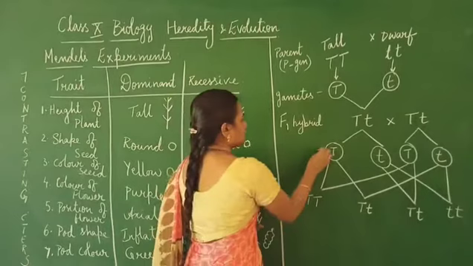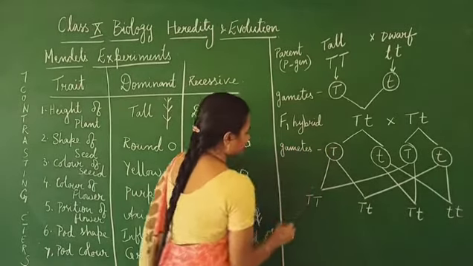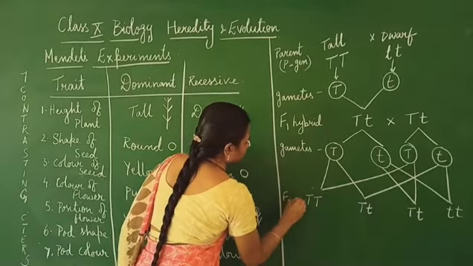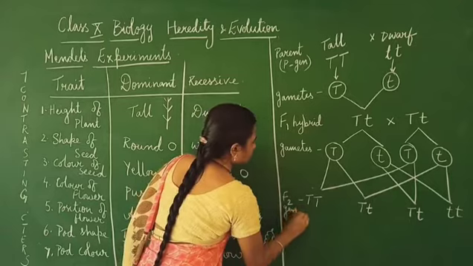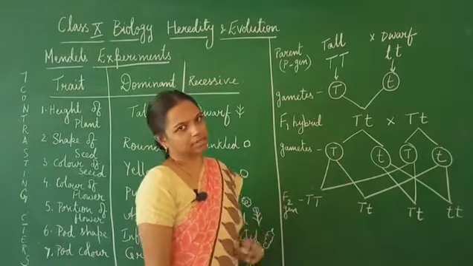So, again these are the gametes of the F1 hybrid, and this is the F2 generation. He has made n number of crosses like this.